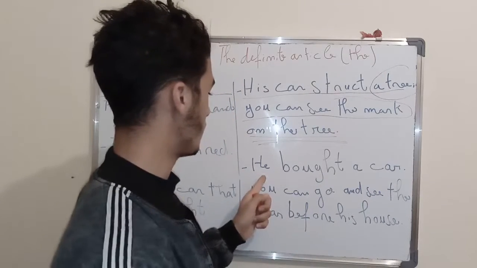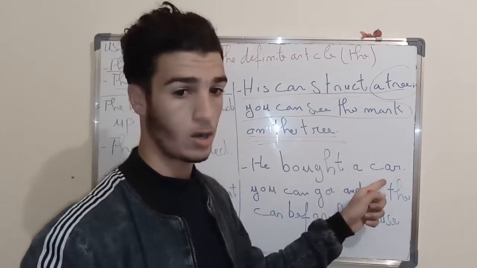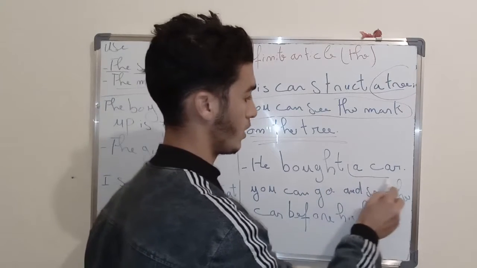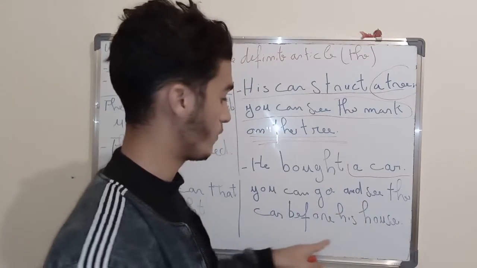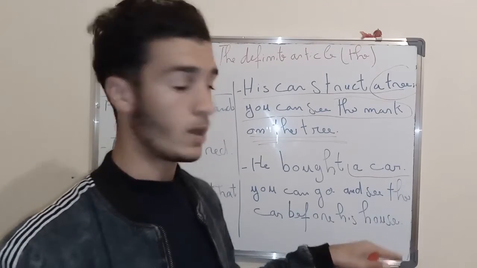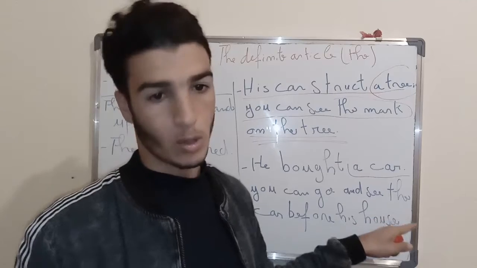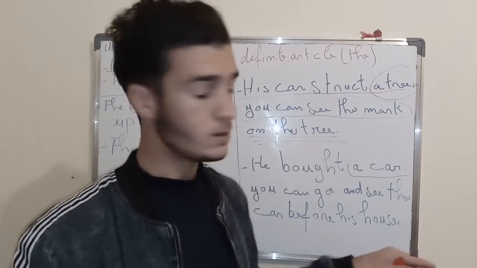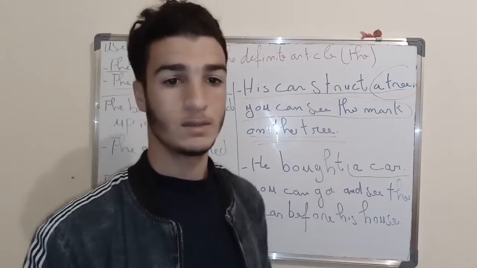Good. Let's see here. He bought a car. Well, here you can go and see the car before his house, in front of his house. Okay? Well, you can go and see the car that he bought, simply. So here the car refers to the car that he bought.